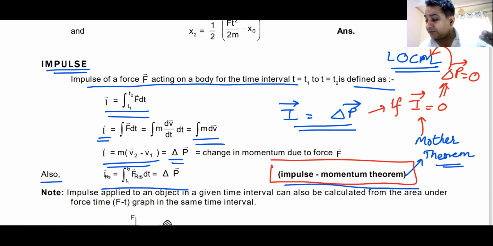It will be known as the rotational impulse, or angular impulse, angular momentum theorem. If there is no angular impulse, no rotational impulse, then the angular momentum of the body will remain constant.